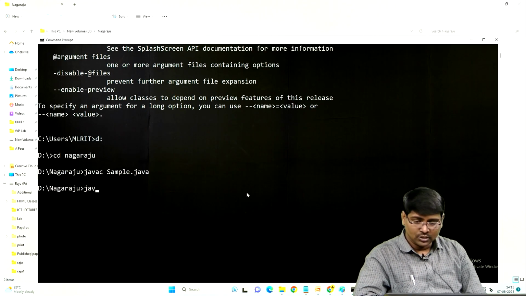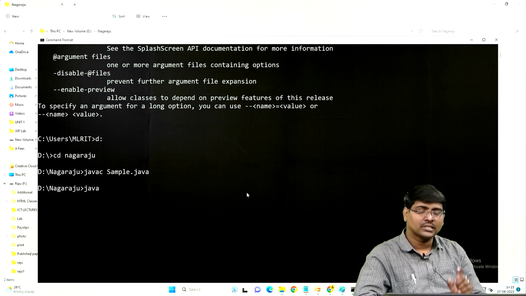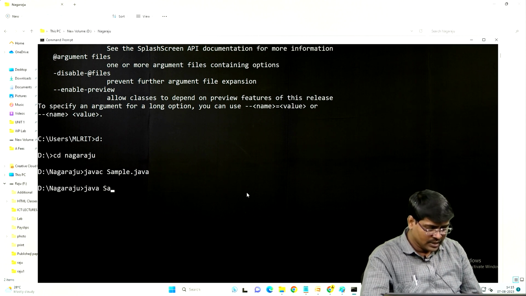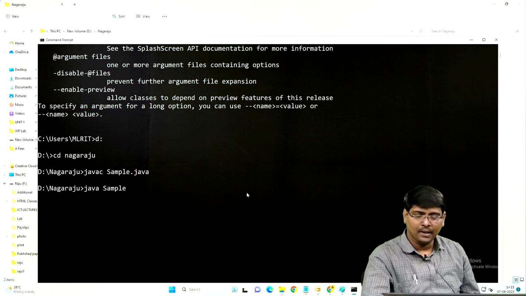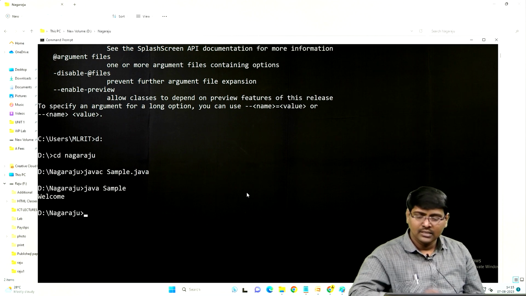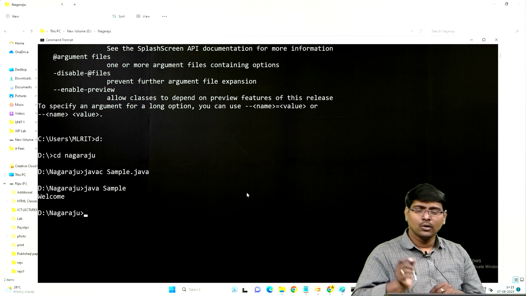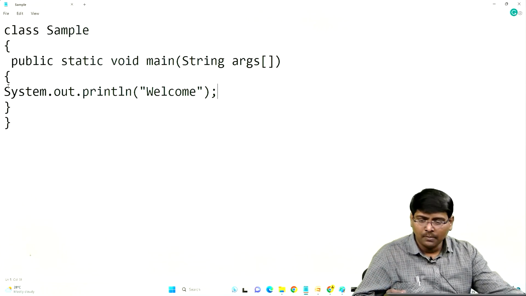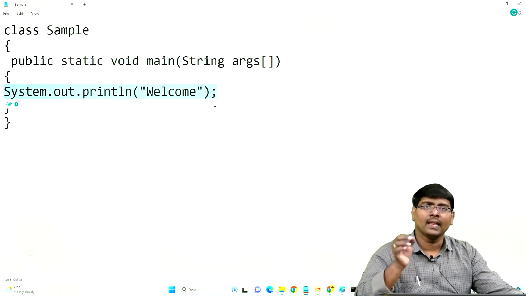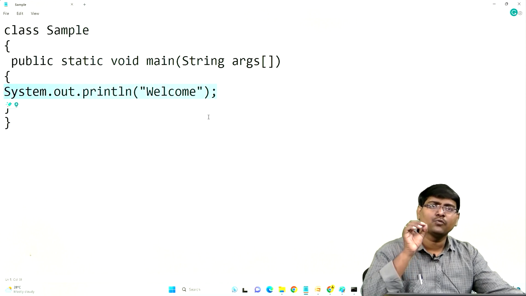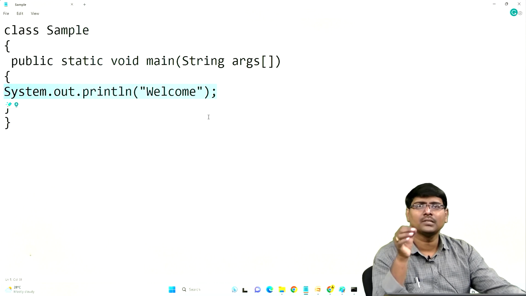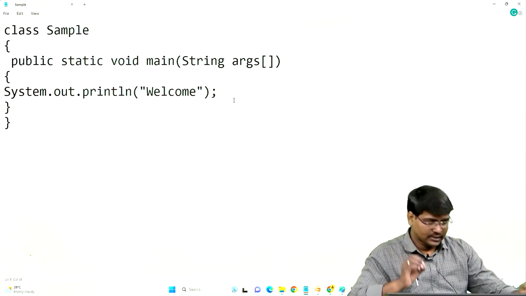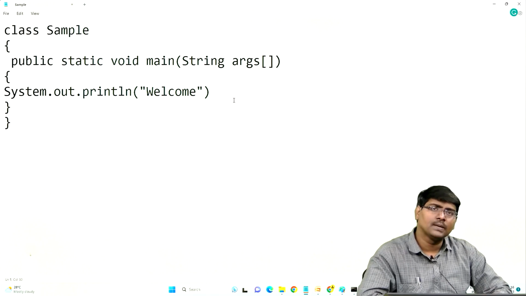Now java space, second step is execution. The command is java space sample. Press enter. See this one? Welcome. So actually within the program I used one statement, System.out.println. The purpose is for printing the output. Anyway, clear?